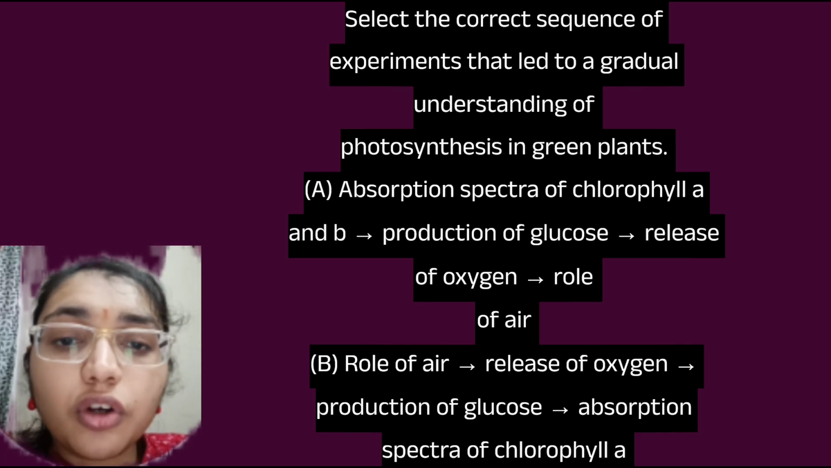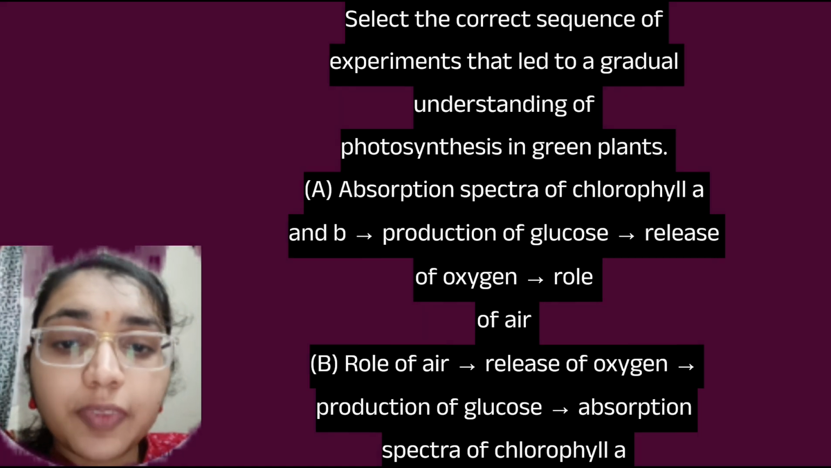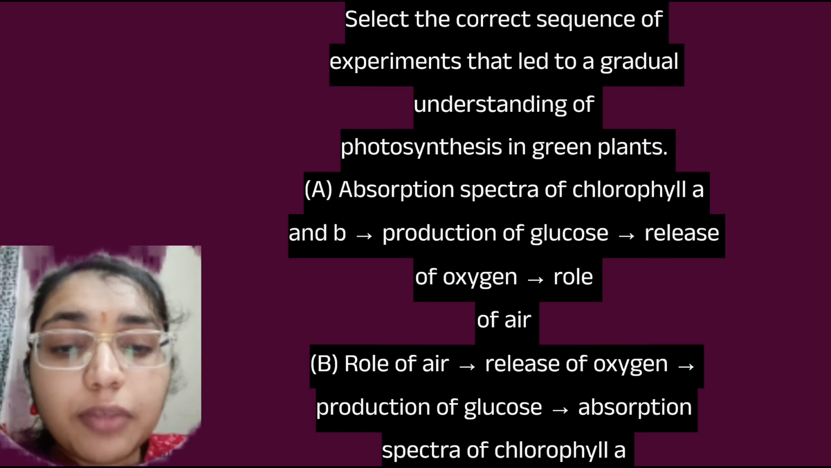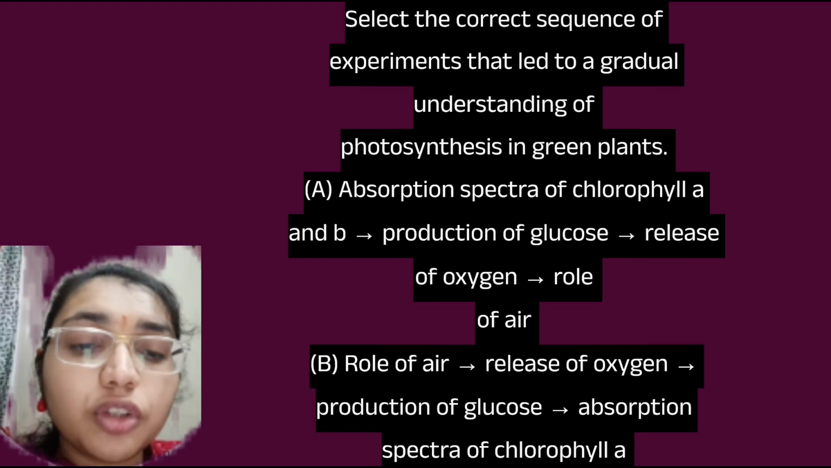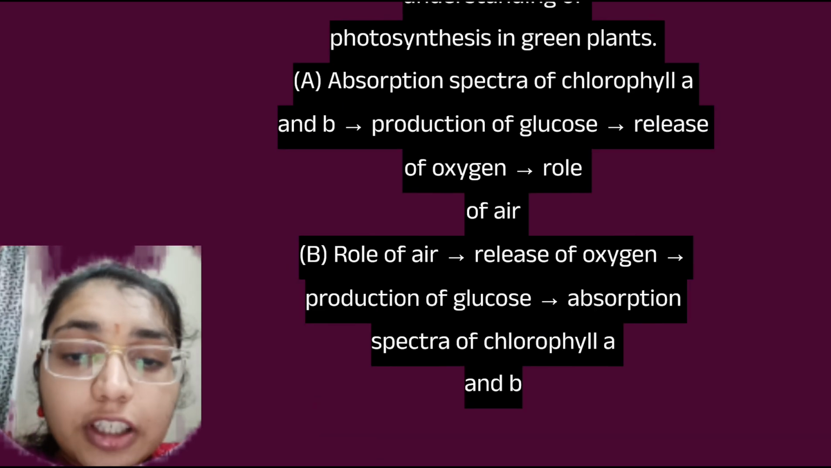First, the role of air is that it will be releasing the oxygen, and it will produce the glucose, and then the spectrum will be absorbed, that is the chlorophyll A and B will be absorbed. So here we can see the B option is correct. Role of air will be releasing of oxygen, then production of the glucose, and then absorption of the spectrum of chlorophyll A and B. So B is a correct option here.